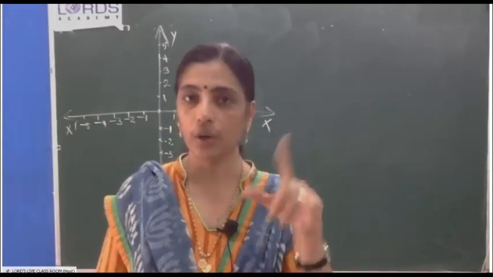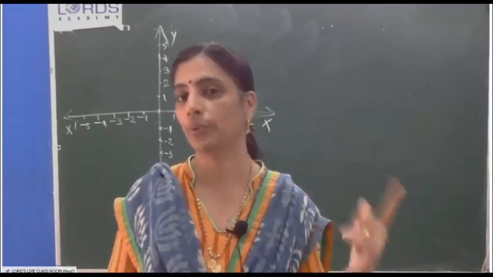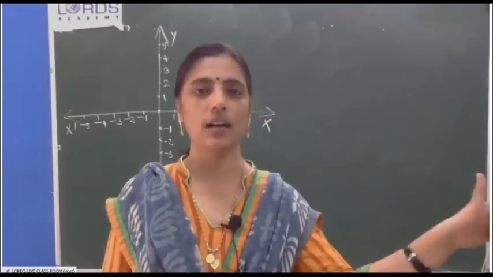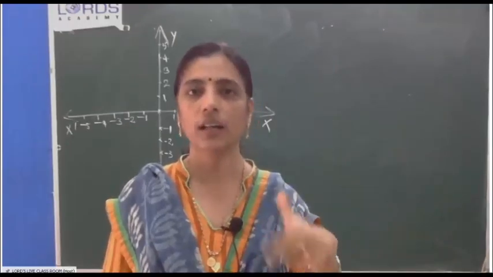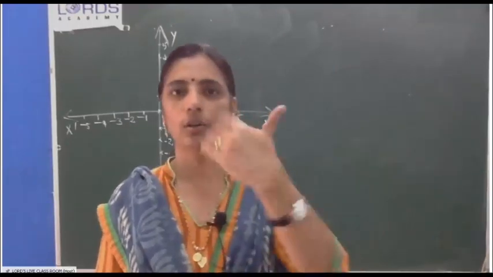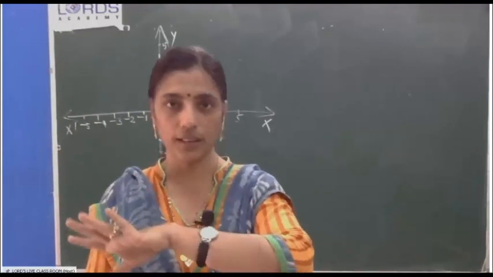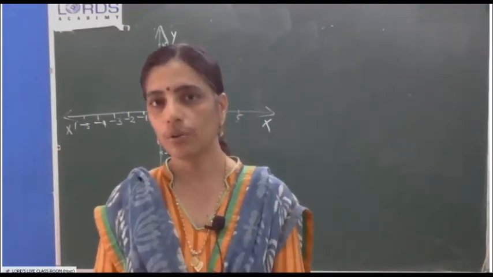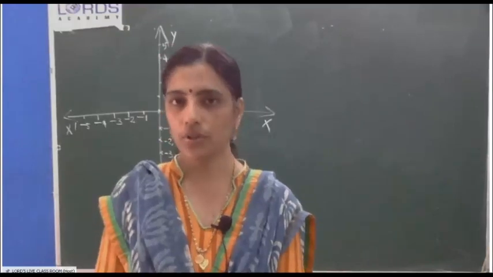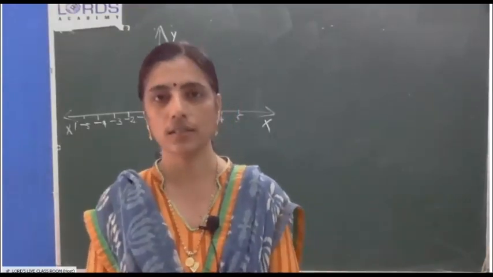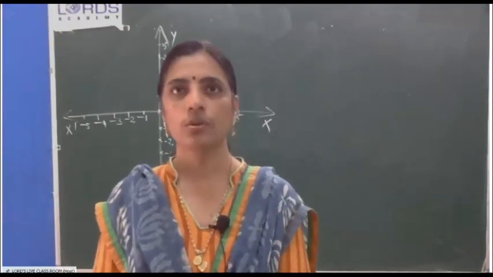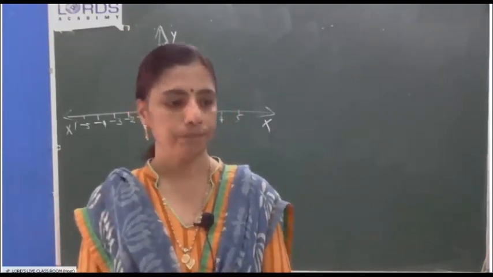So you have to find out which triangles you have to prove are similar. They won't tell you to prove this triangle is similar to that triangle. Instead they will tell you to prove that this side by this side equals this side by this side. So we have to identify which triangles to prove similarity for. Sometimes the figure may consist of more than 2 triangles, and that's why this confusion happens. That type of question will be there.